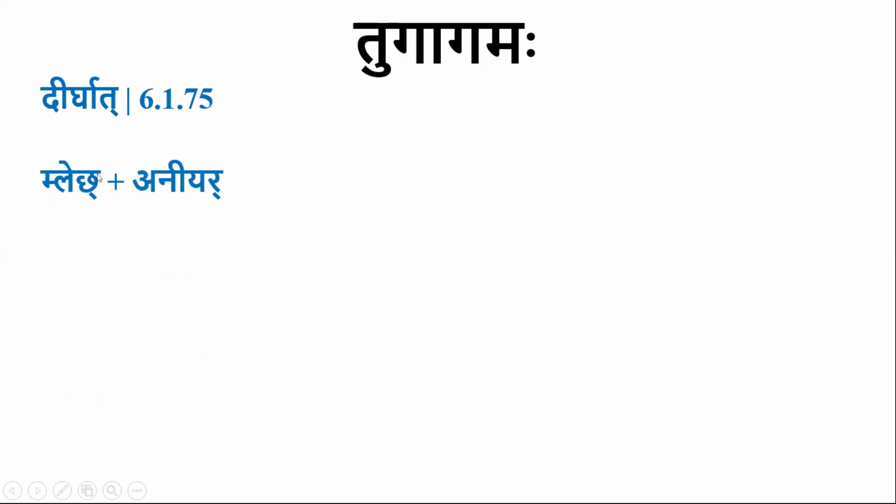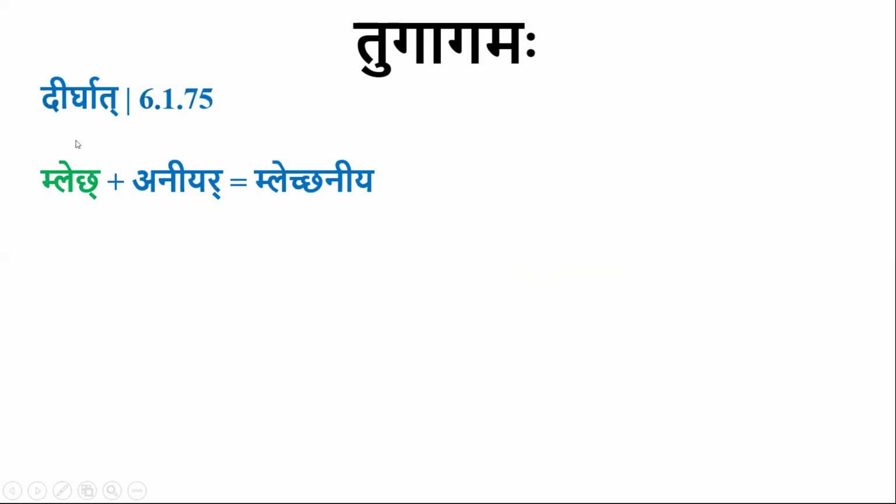The dhatu form is after deletion of the itsangna letters in the aupadeshik form. The dhatu is mlech. It is added with aniyar krut pratyaya. Here r is it, so aniya is left. And here a is followed by chakara. So a dirghaswara is followed by chakara. Since it is going to be a single word, there should be samhita compulsorily. So there will be tugagama for this dirgha swara, and there will be chutva. So finally we get mlechaniya.